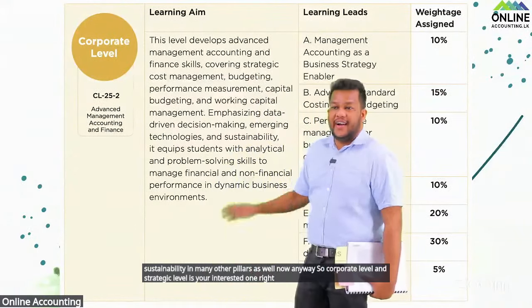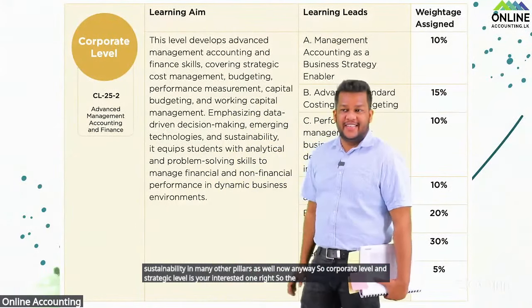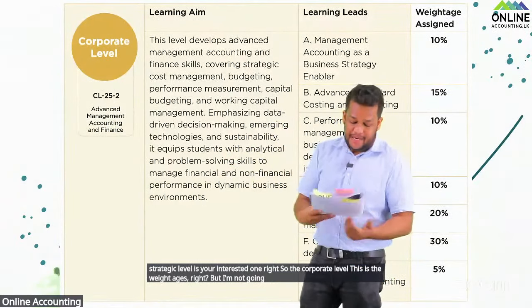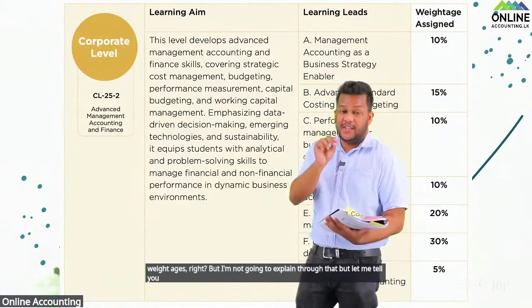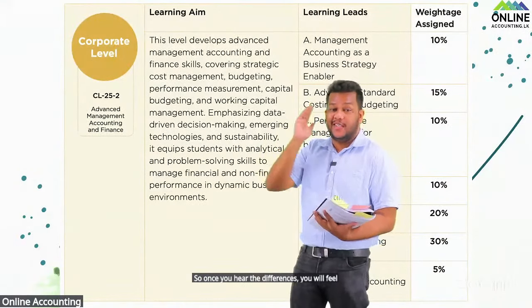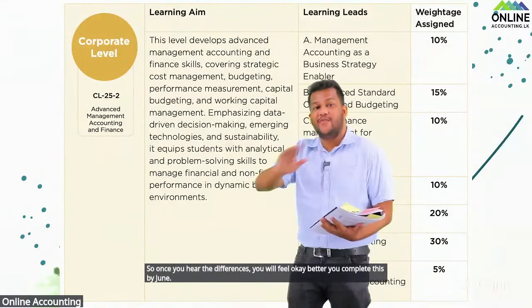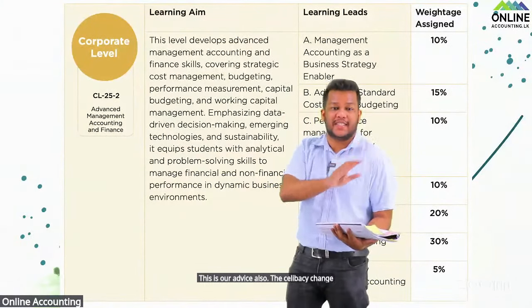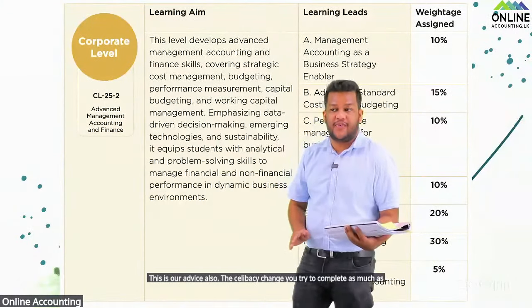So for the corporate level, these are the weightages, but I'm not going to explain through that. But let me tell you the differences, right? Once you hear the differences, you will feel okay, better you complete this by June. This is our advice also. The syllabus has changed. You try to complete as many subjects as possible in June 2025, right?